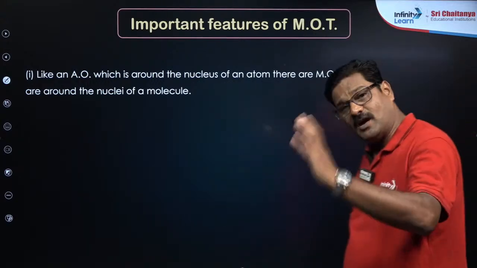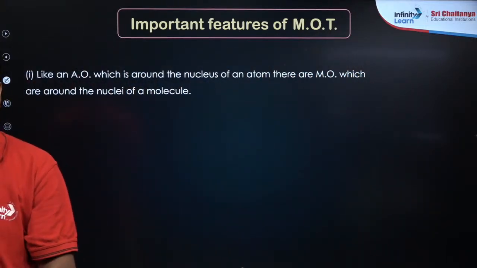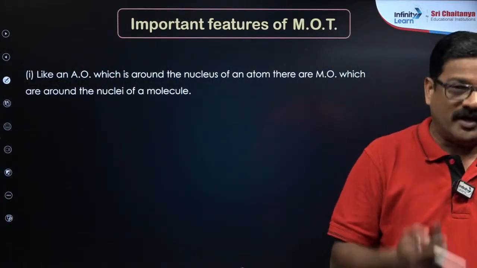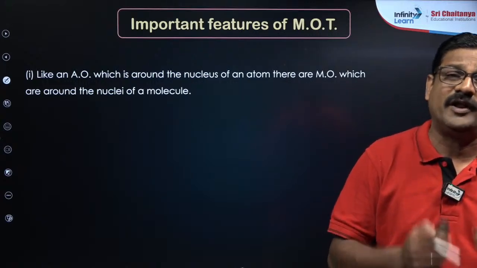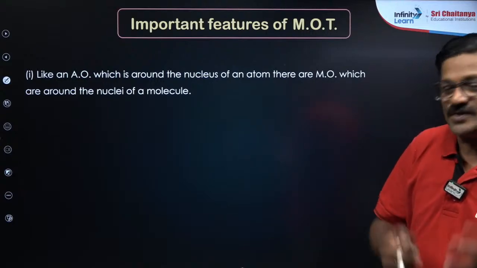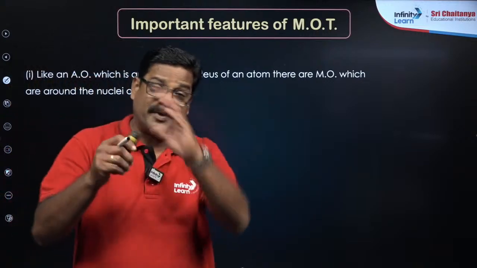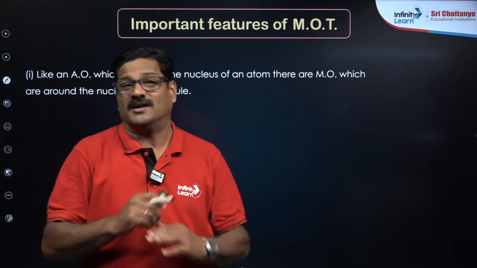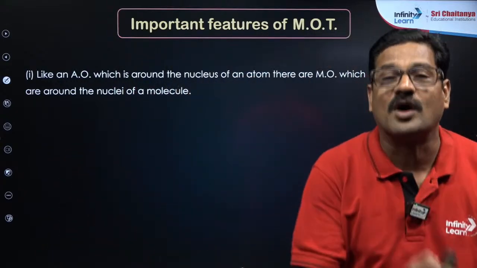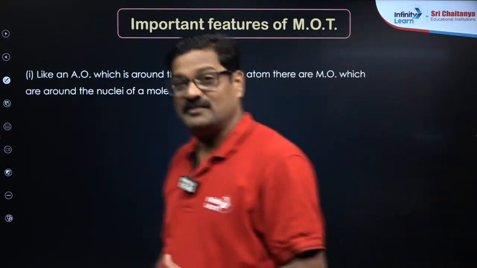The orbital in an atom before bonding is an atomic orbital. After bonding, the electron also stays in an orbital, and that is what you call a molecular orbital. So we'll see the structure of the molecular orbital. Just as an s orbital is spherical, a p orbital is dumbbell shaped, and a d orbital is double dumbbell shaped, a molecular orbital will also have a structure. How is this structure formed? This is the main course in molecular orbitals. That is given by LCAO.